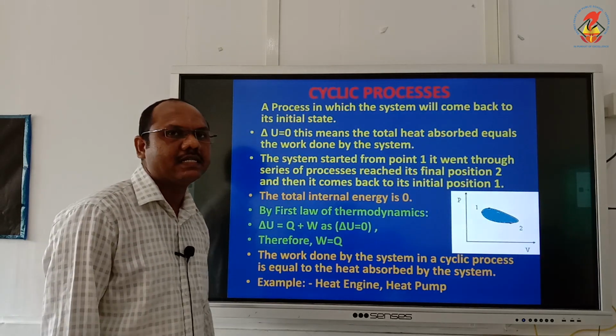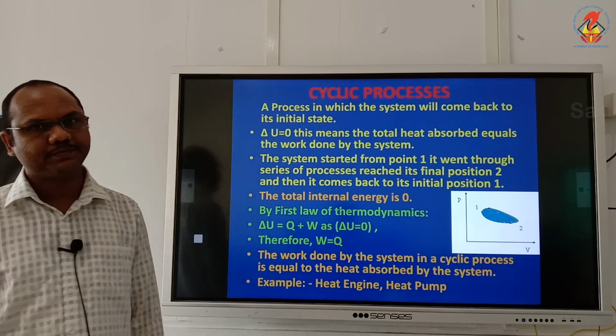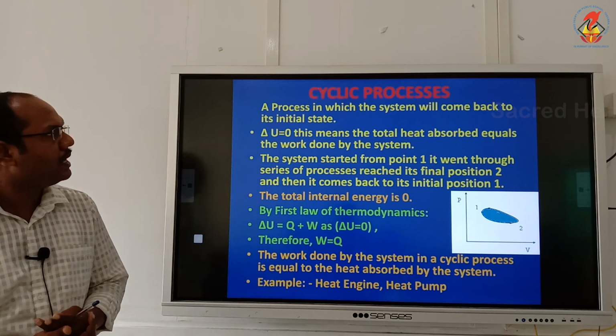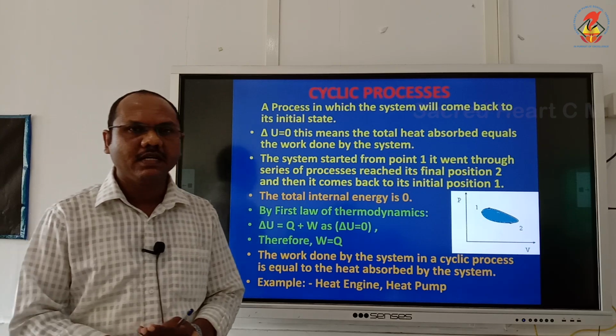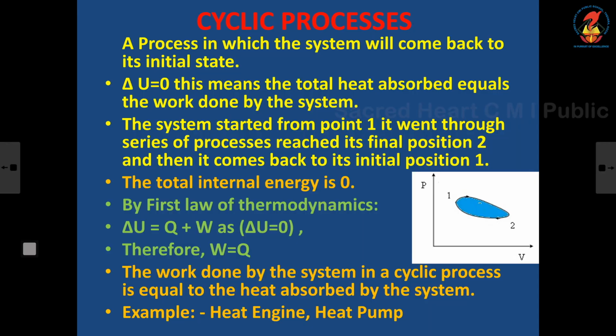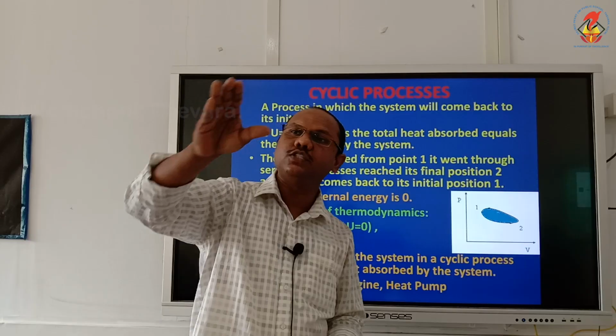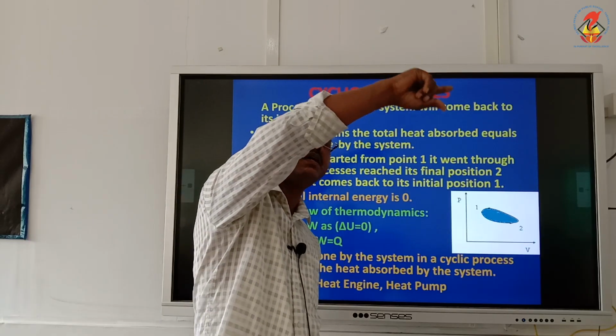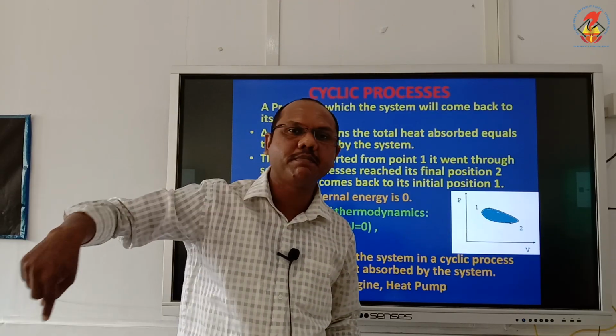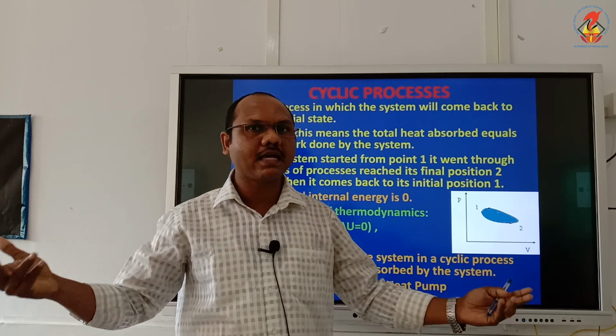Now the next thing, cyclic process. What is meant by cyclic process? It is a process in which the system will come back to the initial stage. Cyclic. The system will come back to the initial stage. So imagine like this, ice is changing to water, water to vapor, vapor back to water, then back to ice. Cyclic.